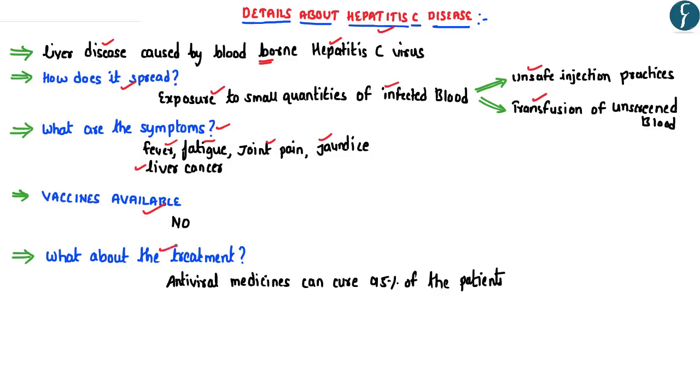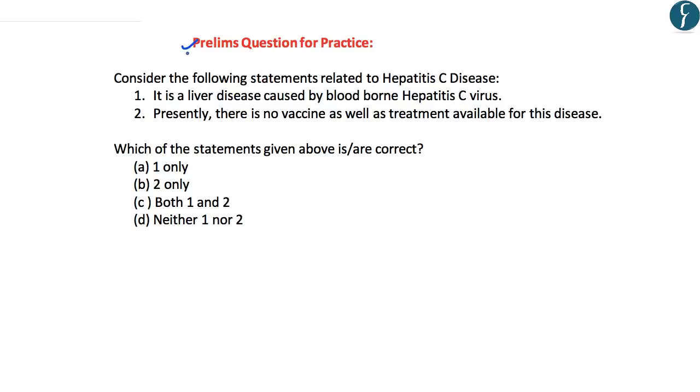With respect to treatment of the hepatitis C disease, presently the antiviral medicines can cure 95% of the patients infected by this particular disease. So these are some of the important details which one should know with respect to the hepatitis C disease. Based upon the discussion which we had so far, this would be a prelims question for the practice. Please pause this video and try to find the answer to this question. We will be discussing the answer after 5 seconds.